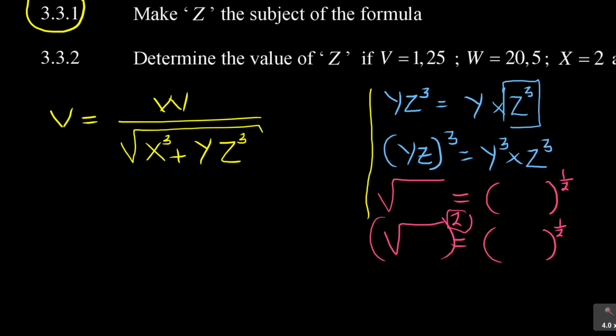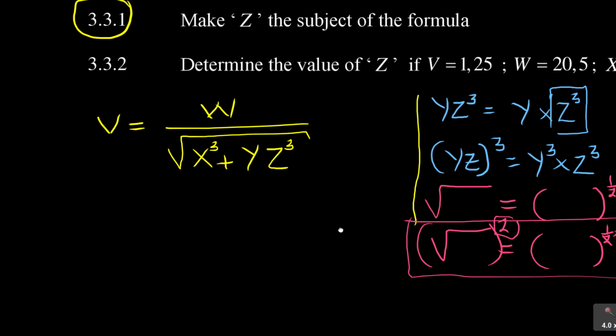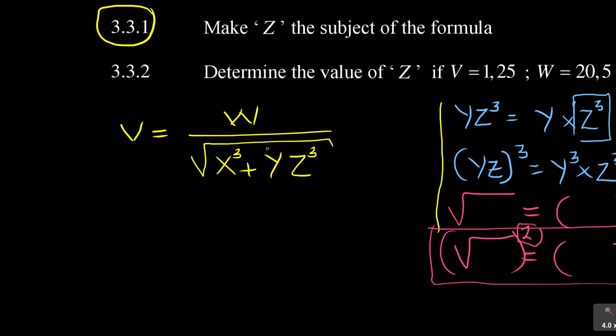This square, times 2, is the one that is neutralizing that, so that the square root falls off. If you have a square root, it's power half, but if you're putting power 2, you are multiplying half times 2. That's how the square root falls off. Now, what do we do in this scenario? First things first, we have a fraction here, so deal with the fraction first. That's what I will prefer.